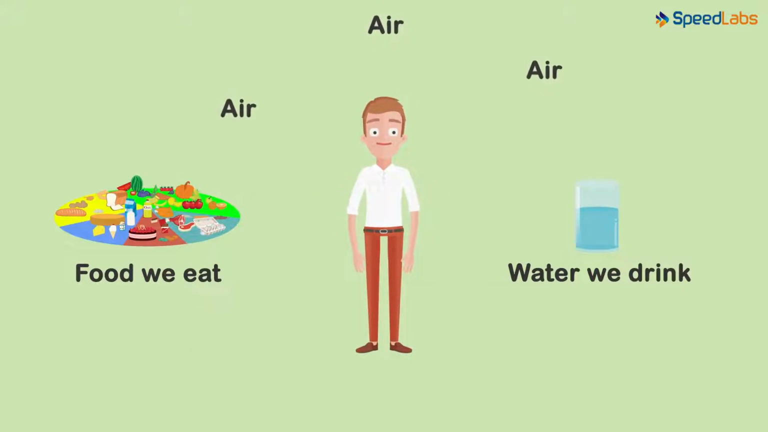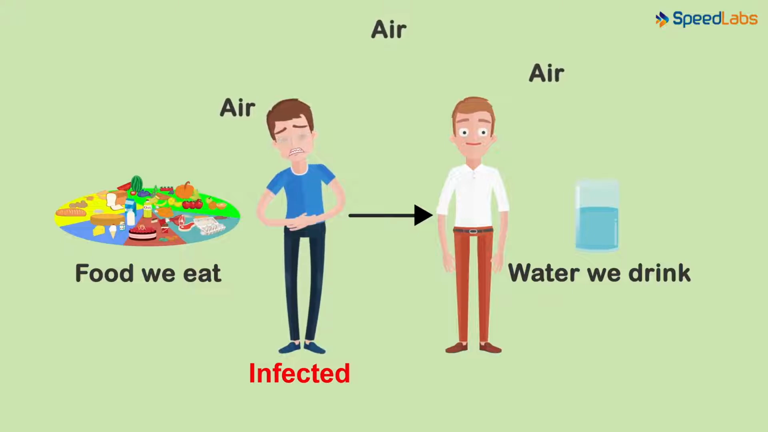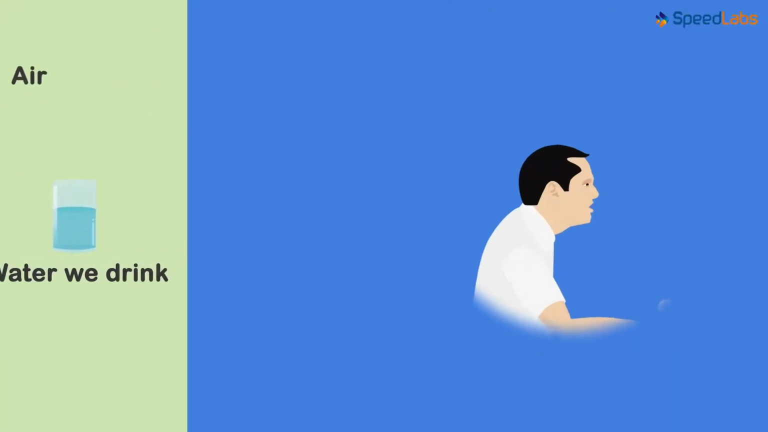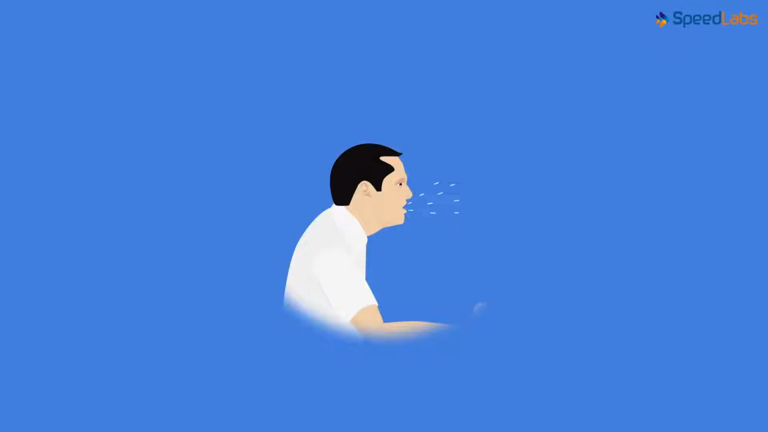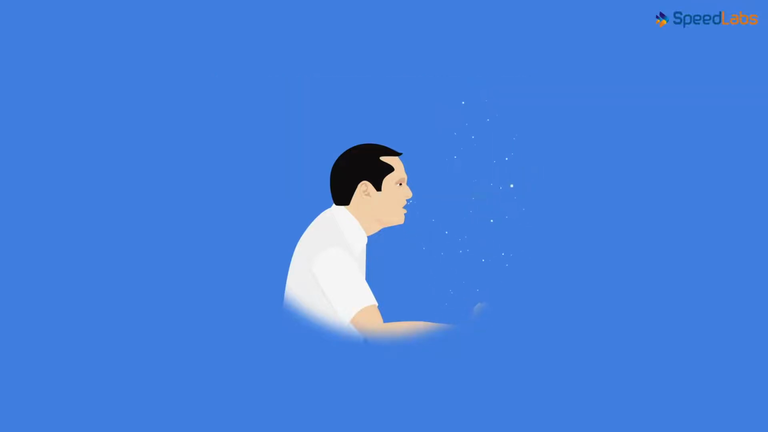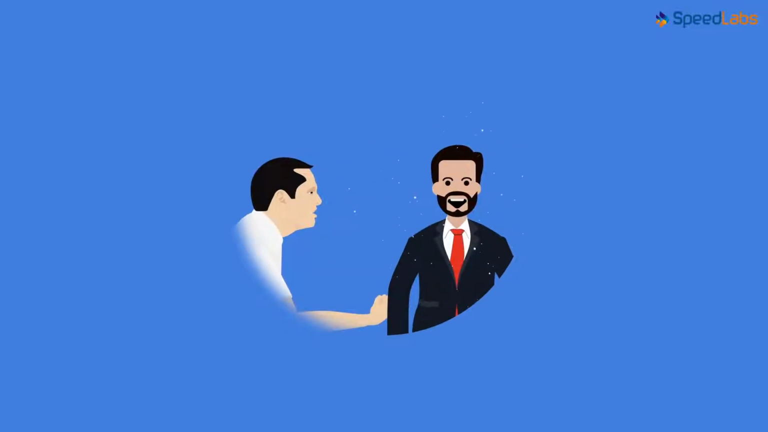How do these agents actually move from an infected person's body to a non-infected person's body? Let us look at this man. He has been coughing without covering his mouth. He suffers from common cold and cough and is infected. When he coughs or sneezes, the tiny droplets of his saliva are thrown into the air and they contain the disease-causing germs. Another healthy person happens to pass by and he breathes in the very same air.